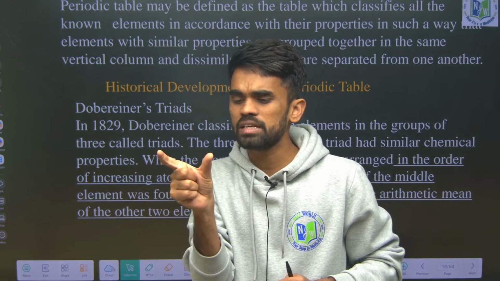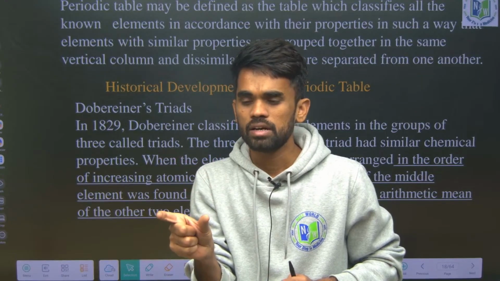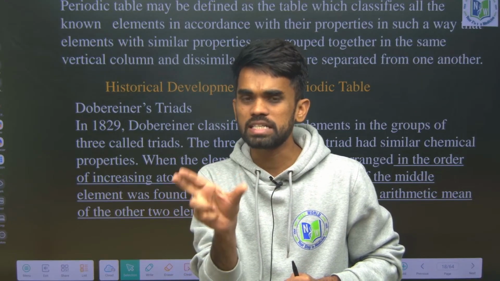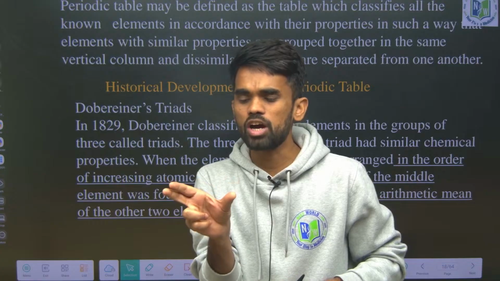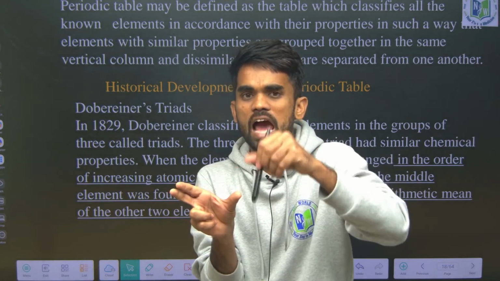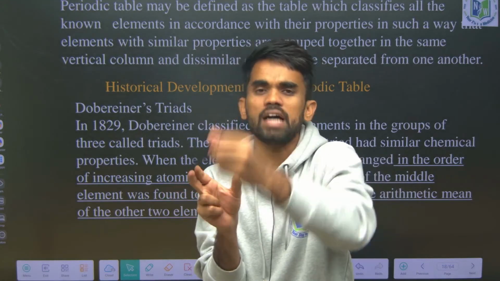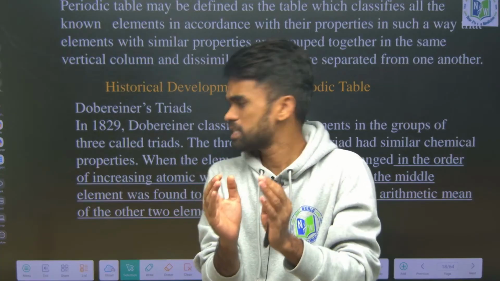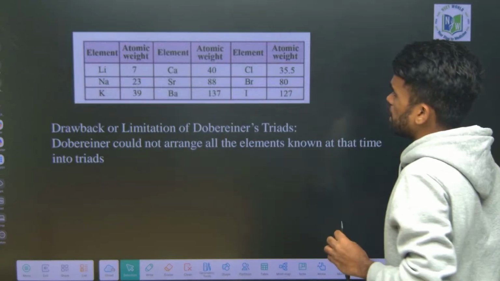So every set of 3 elements he took is called a triad. Triad means a set of 3 elements. So the atomic weight of the middle element is the average of the first and third elements. Okay, so this is what he considered. For example, look at this.